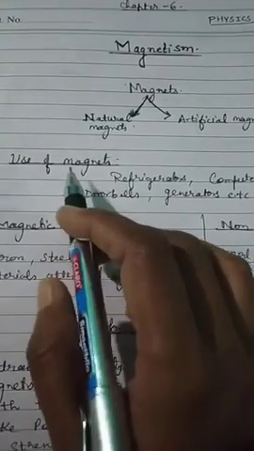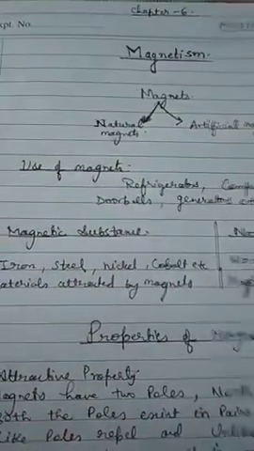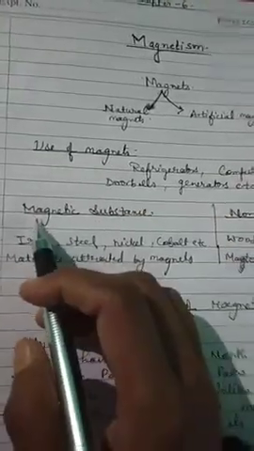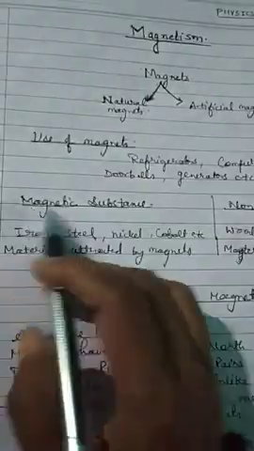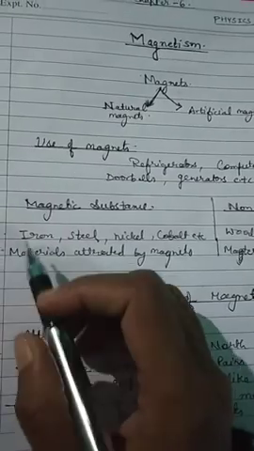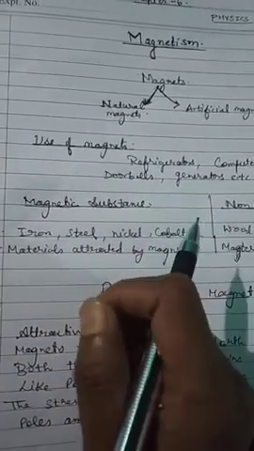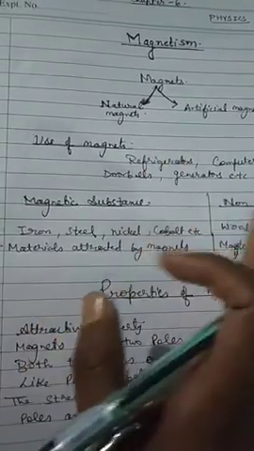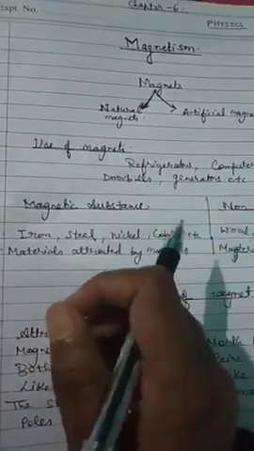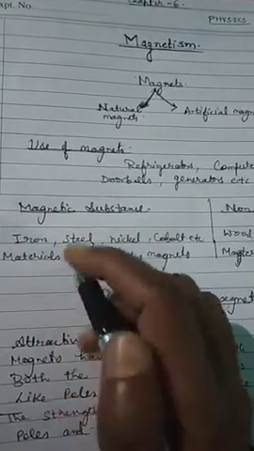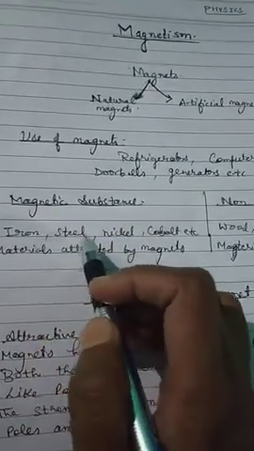There are various uses of magnets in our life. Now the question is, does a magnet attract all materials towards itself, like wood, plastic, rubber, steel, iron? Definitely not. Magnets attract only some selected materials, like those made up of iron, steel, nickel.